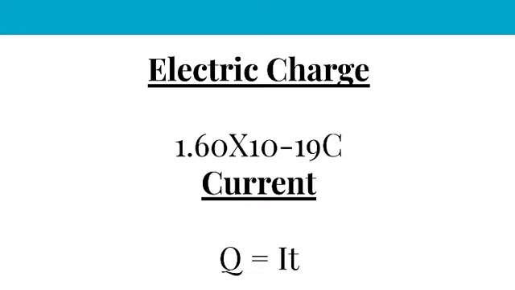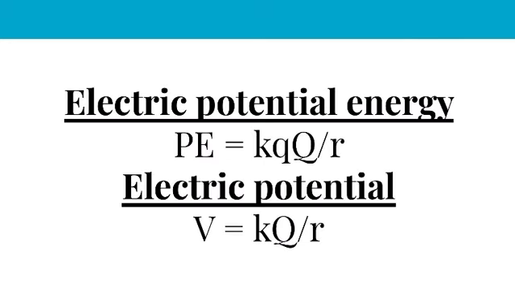In an electric circuit, electric current flows from the positive terminal of a power supply to the negative terminal or ground. Electric current is measured in amperes and has the symbol I. Now let us see about electric potential energy and electrical potential.